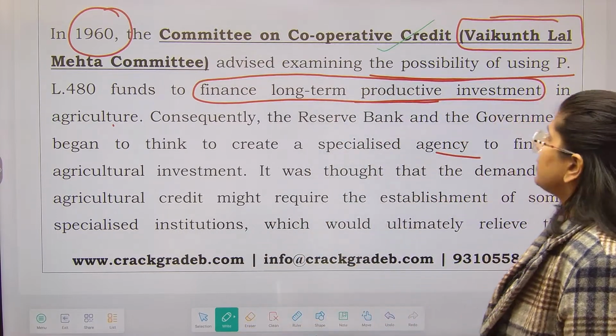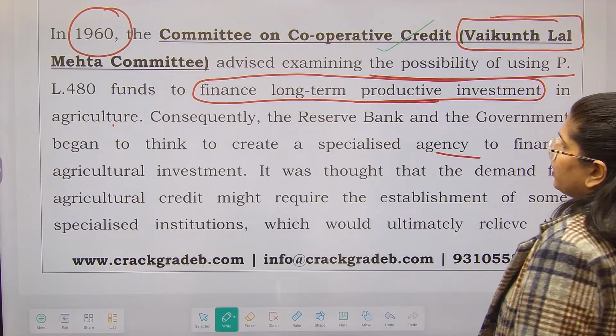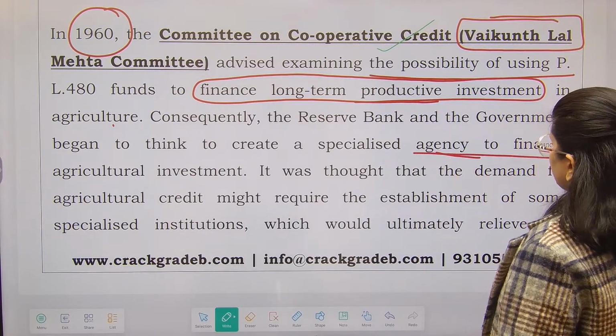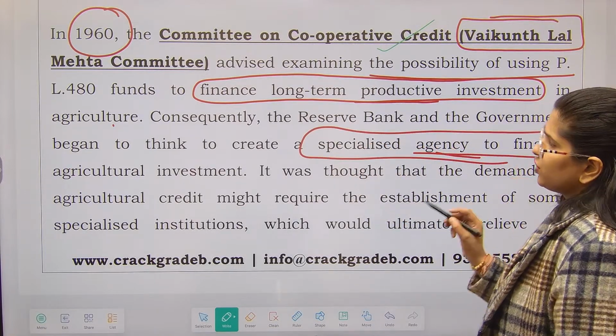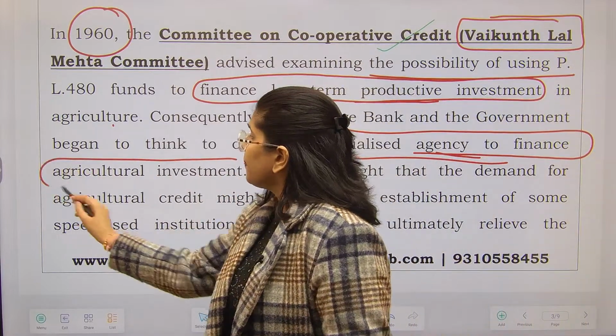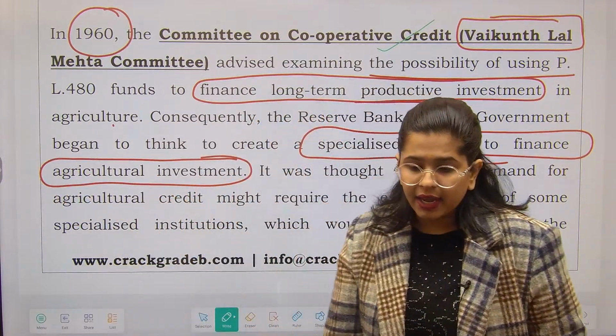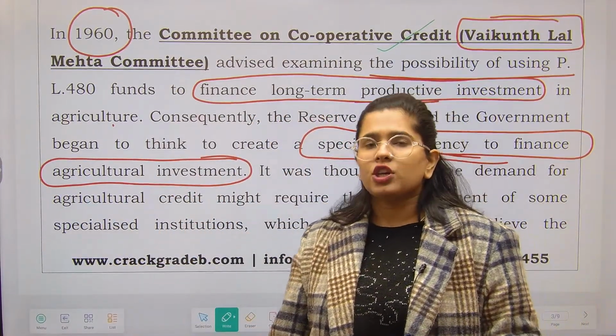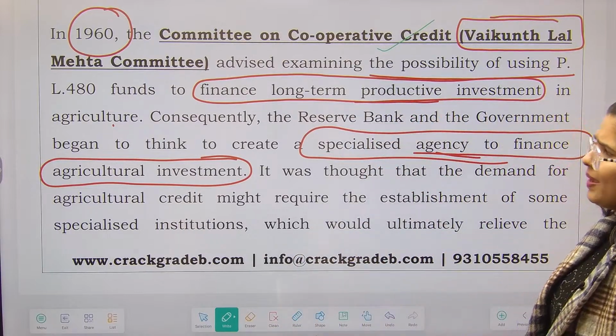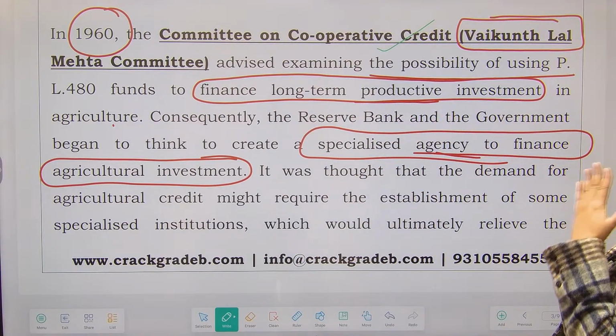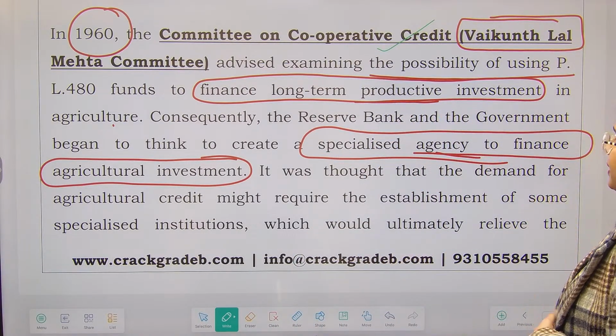Consequently, the Reserve Bank and the government began to think about creating a specialized agency to finance agriculture investment. Now you see, it is giving a hint towards the future. So RBI and the government thought we should have an entity that could finance agriculture investment.